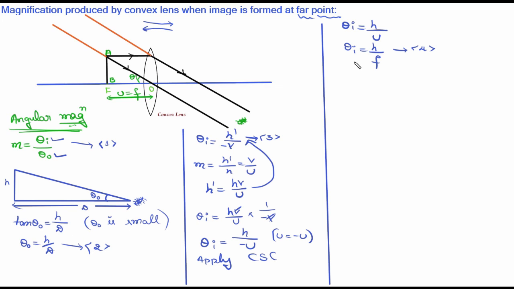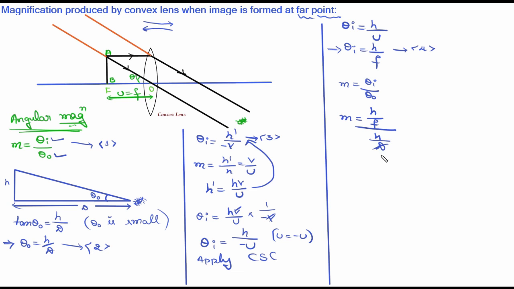We have got the values of theta I as well as theta O. Now consider equation 1, which says m is equal to theta I divided by theta O. Substitute it. m is equal to theta I, which is h by f, whole divided by theta O, which is h divided by d.